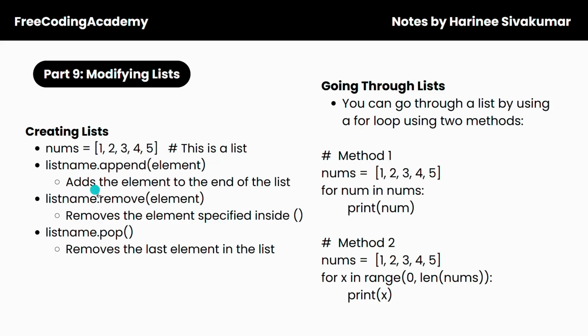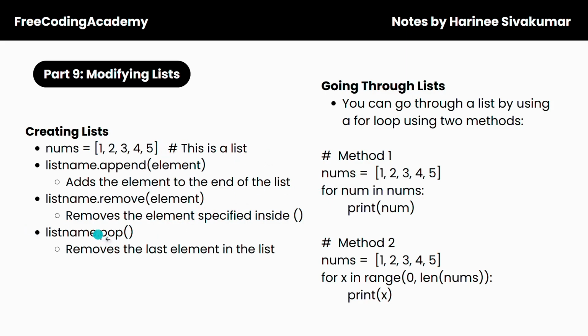Next, list name dot remove and then some element inside parentheses removes the element specified inside parentheses. So let's say we wanted to remove 4 from this list. We're going to include the statement nums.remove(4), and so that's going to remove 4.